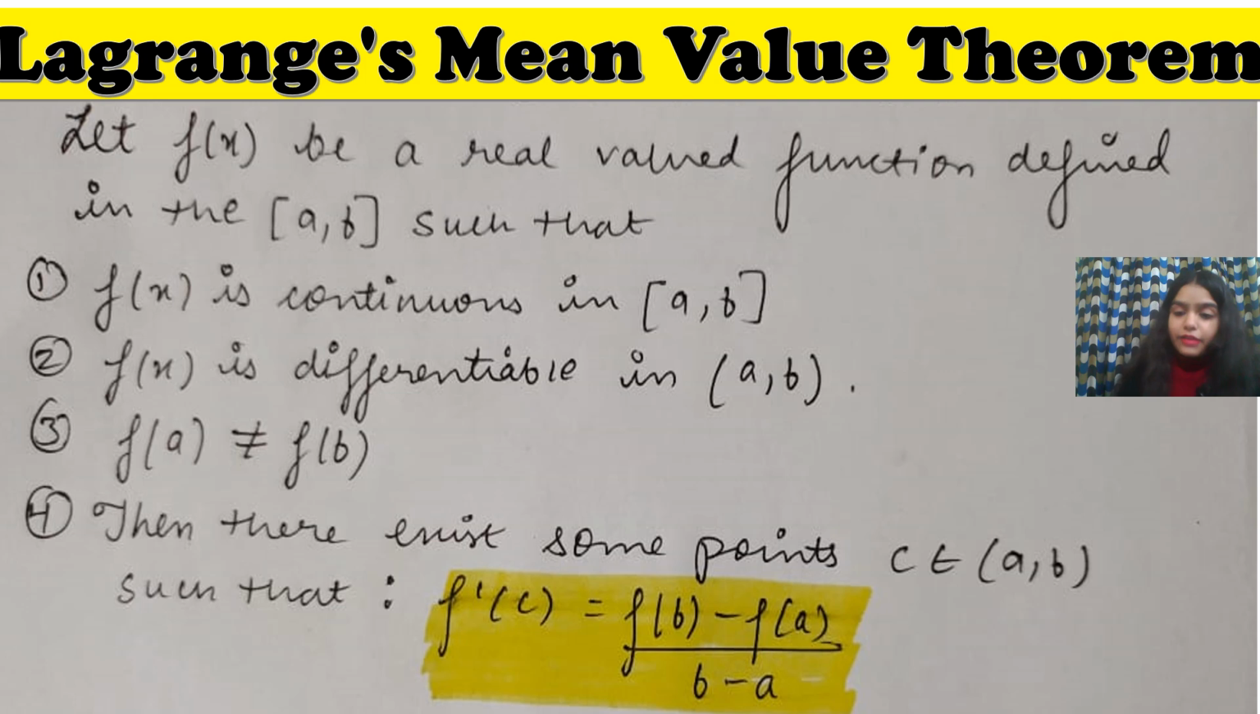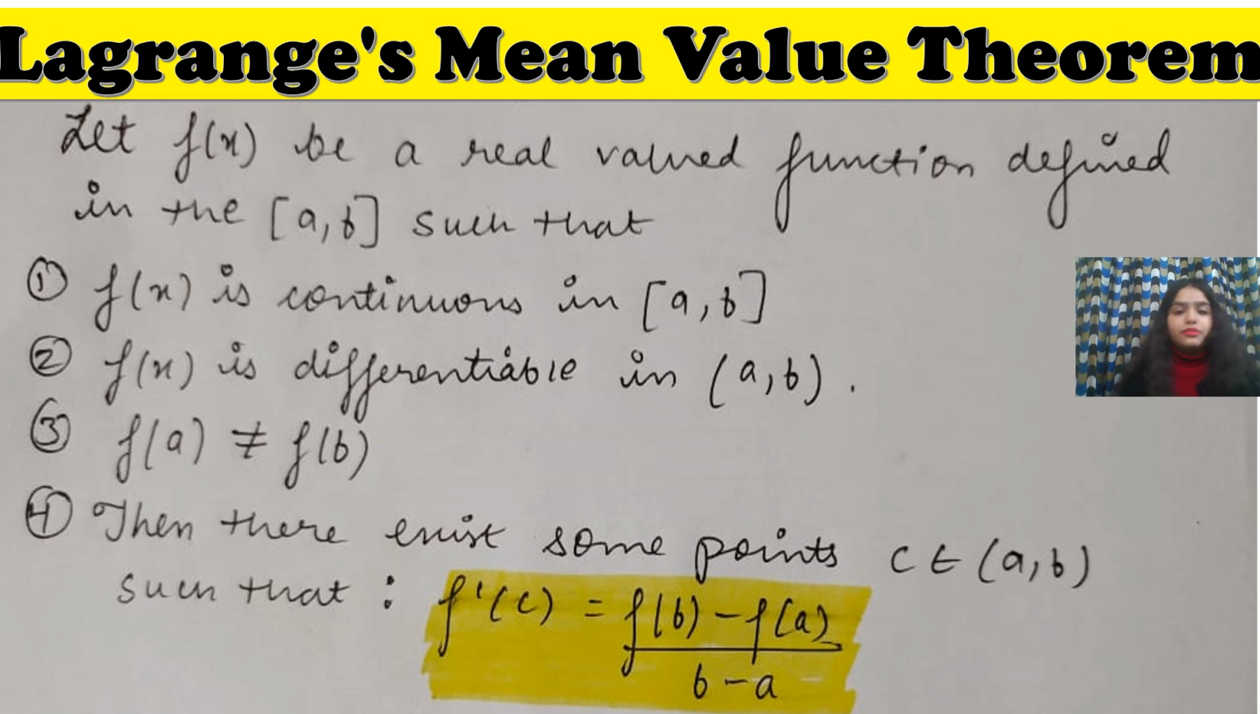Okay, so here f(x) should be continuous in the closed interval [a, b]. It should be differentiable in the open interval (a, b). Here the functional value of a should not be equal to the functional value of b. Also, we can say that there exists a point c, where c belongs to (a, b), such that f'(c) equals (f(b) minus f(a)) upon (b minus a).